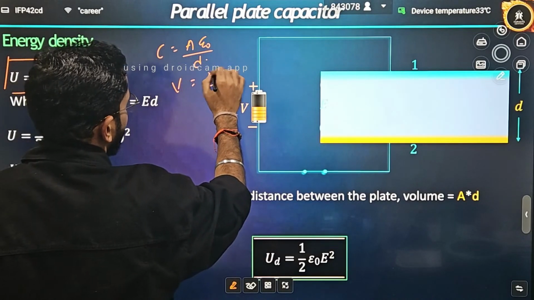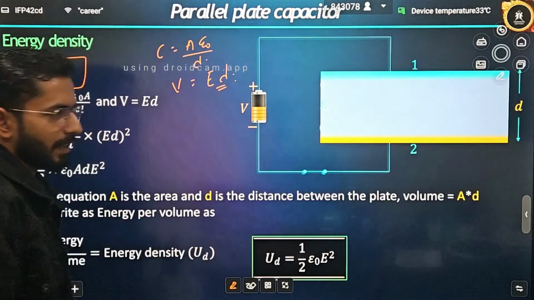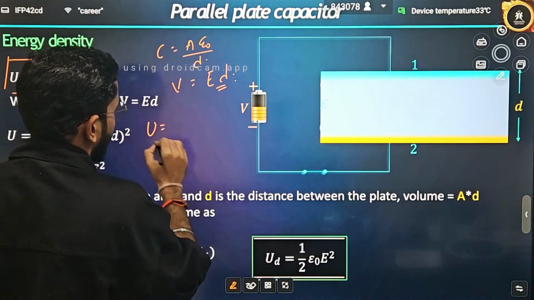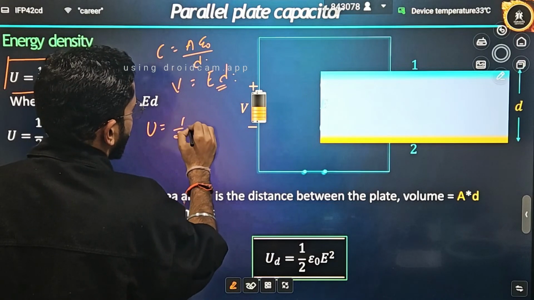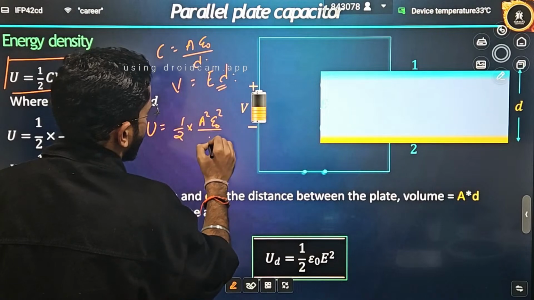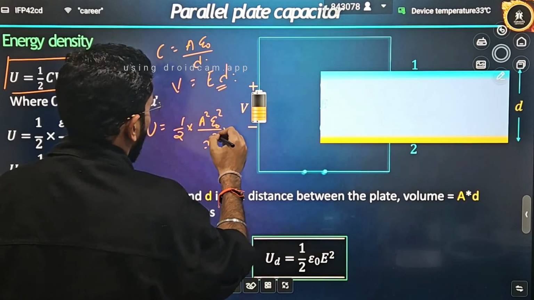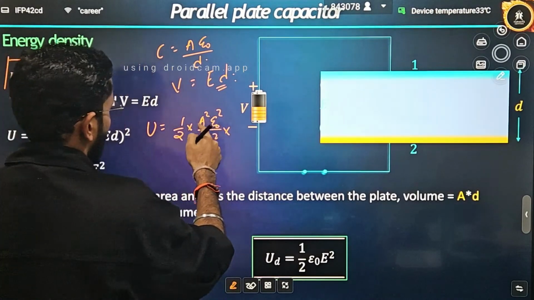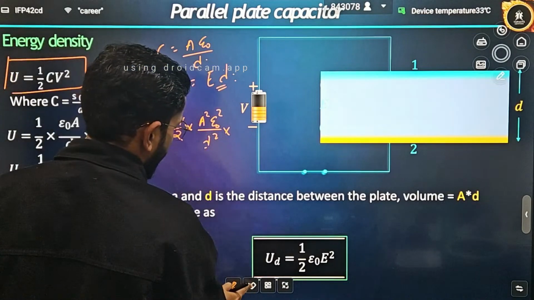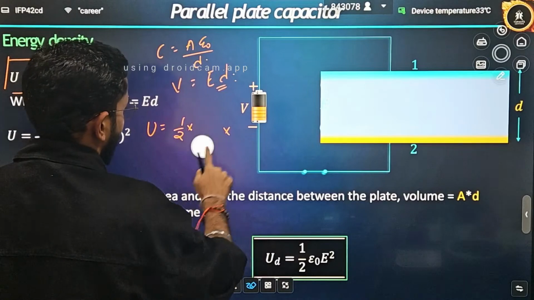V is equal to E into D, in relation with the electric field generated here. Now put these in: half into A epsilon naught by D, into E square D square. Sorry, C does not have to be squared. C will be written as it is.